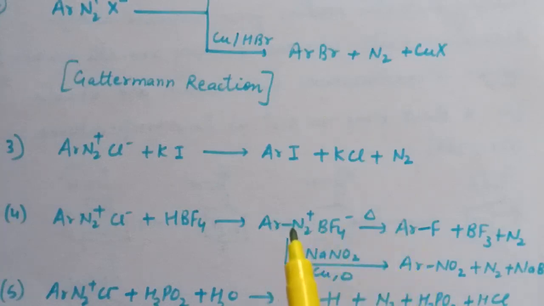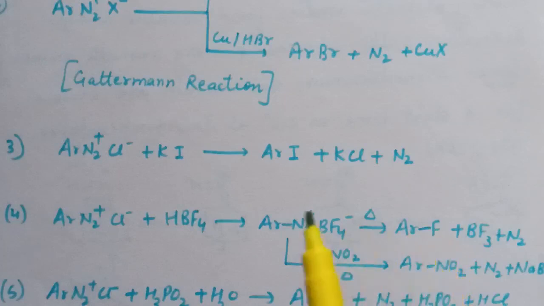Heating of Ar(N2)+ BF4- results in the formation of aryl fluoride, and treatment of this Ar(N2)+ BF4- in presence of NaNO2 and copper attaches an NO2 group at the aromatic ring.